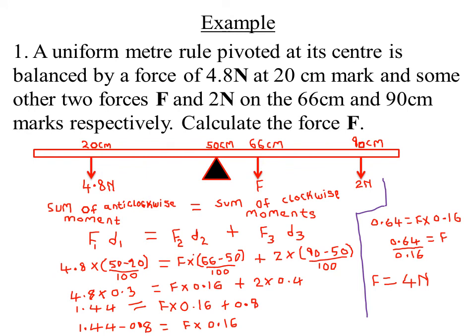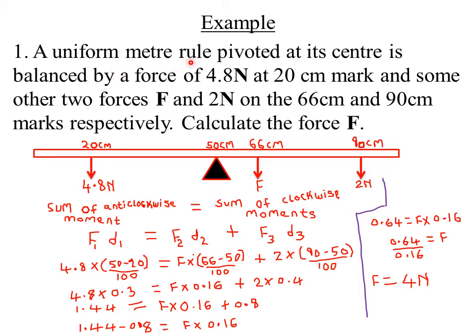Then we look at an example involving those calculations. Example 1 reads: a uniform meter rule pivoted at its center. Remember, when we are talking of a meter rule, it means a ruler which is 1 meter. So 1 meter is equal to 100 centimeters. A uniform meter rule pivoted at its center is balanced. Remember, the center of a meter rule will be the 50 centimeter mark, because a meter rule is 1 meter, equivalent to 100 centimeters, and 100 centimeters divided by 2 gives the 50 centimeter mark.